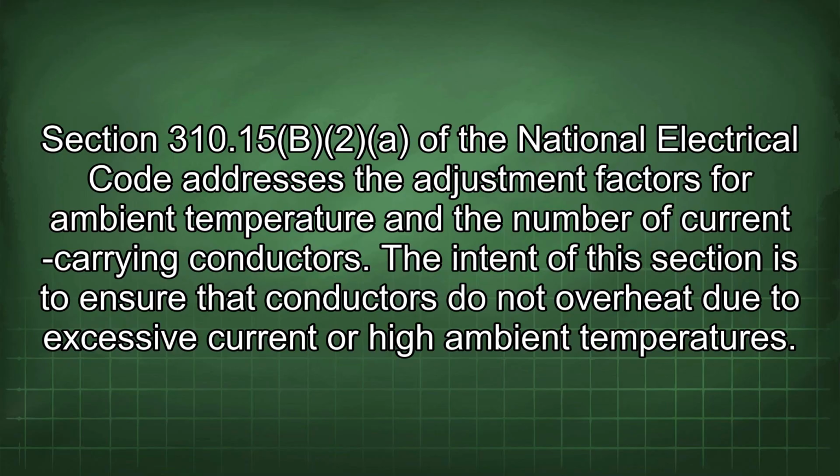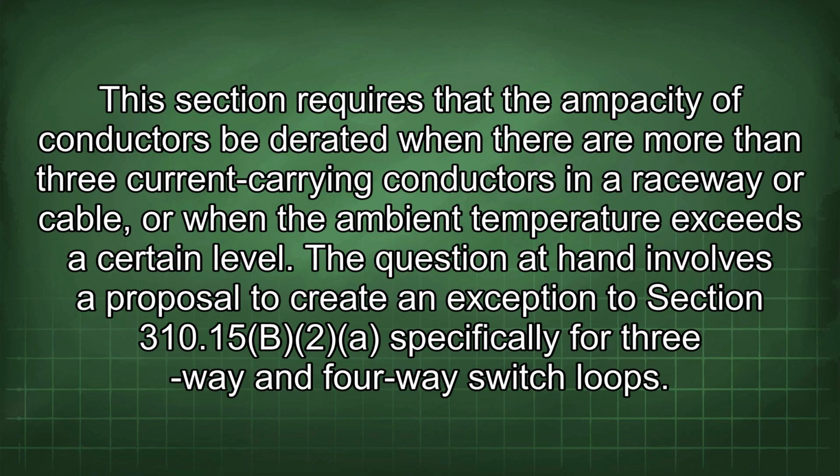310.15(B)(2) of the National Electrical Code addresses the adjustment factors for ambient temperature and the number of current carrying conductors. The intent of this section is to ensure that conductors do not overheat due to excessive current or high ambient temperatures. This section requires that the ampacity of conductors be derated when there are more than 3 current carrying conductors in a raceway or cable, or when the ambient temperature exceeds a certain level.